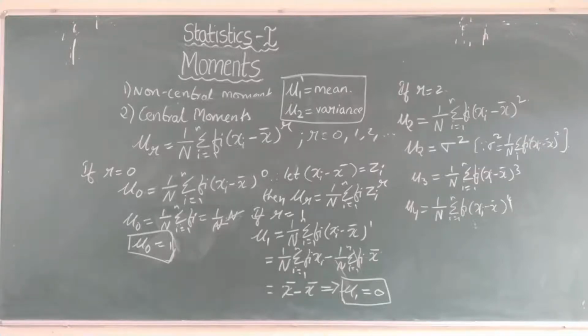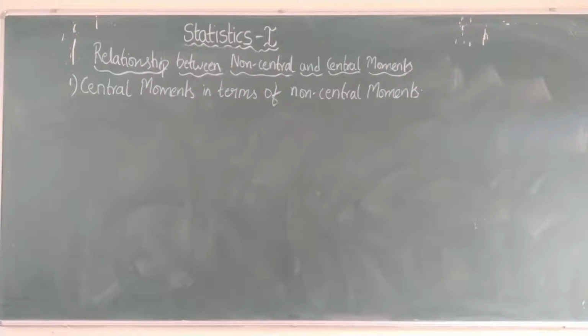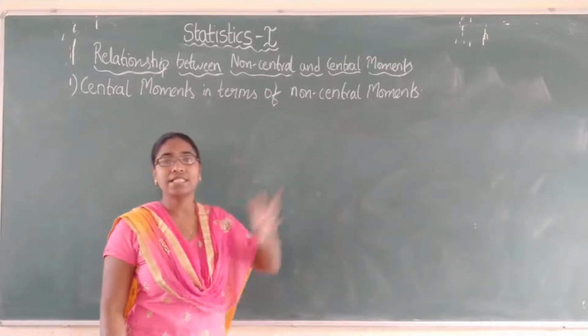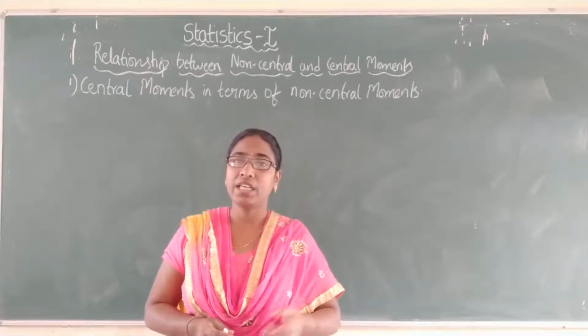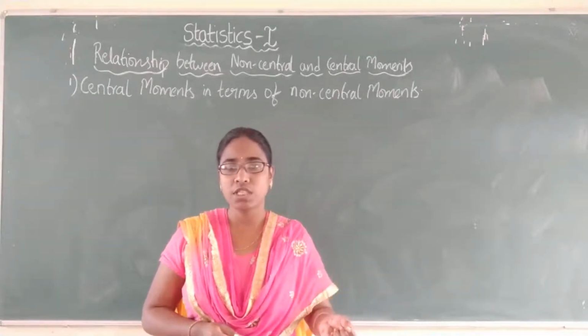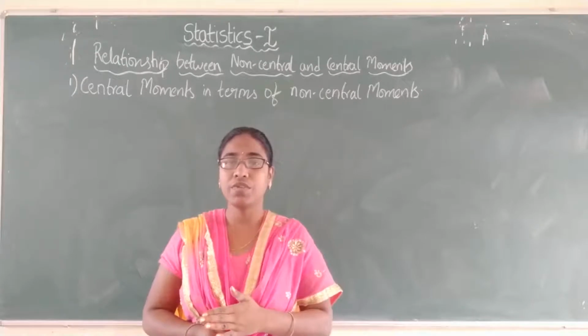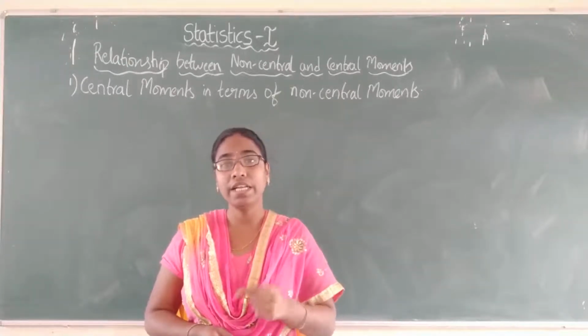In the same way, how we got the mean value in terms of the central or non-central moments and the variance in terms of the central moments, now we will see the relationship between these moments, that is, the relationship between non-central and central moments. Relationship means we are going to find the central moments in terms of non-central, and the second one is we are going to find the non-central in terms of central.